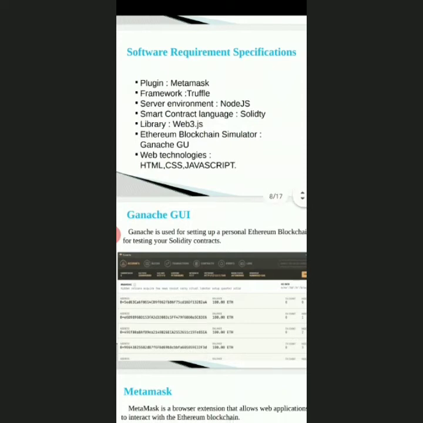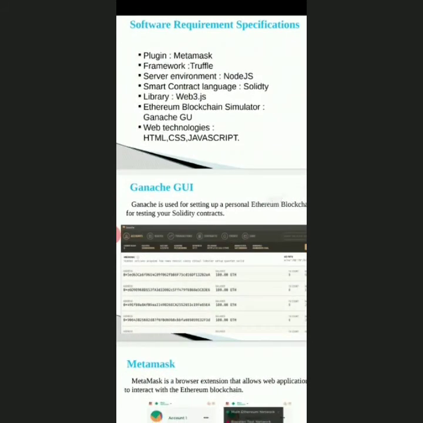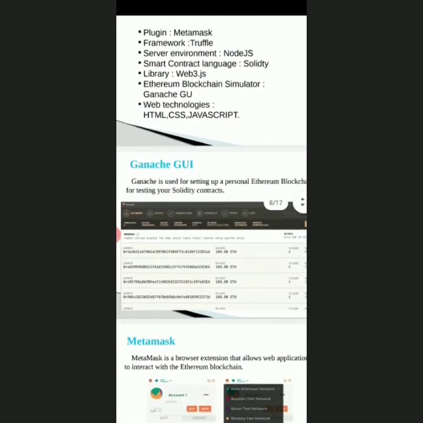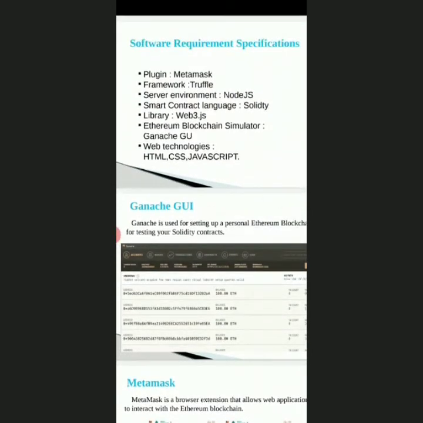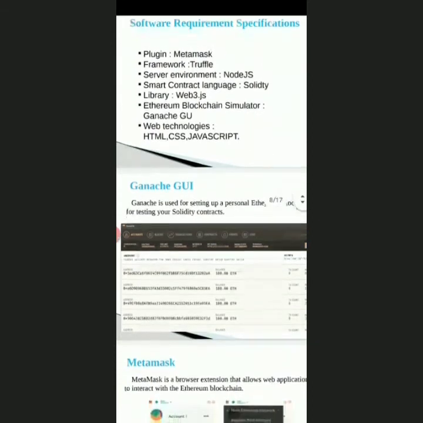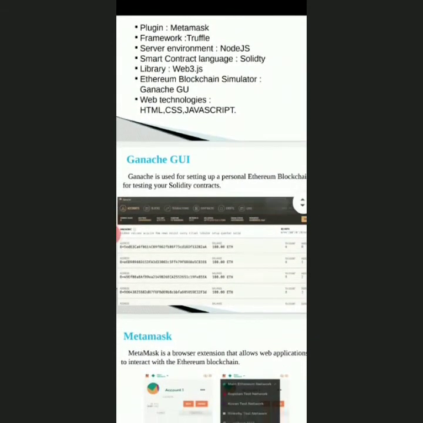What is the framework we used in this project? The Truffle framework. Truffle is a development environment and testing framework. With Truffle we get built-in smart contract compilation, linking and deployment. The server environment is Node.js. Node.js is used to read and write the Ethereum blockchain. Ethereum is a peer-to-peer network of nodes that stores a copy of all the data and code on the blockchain.